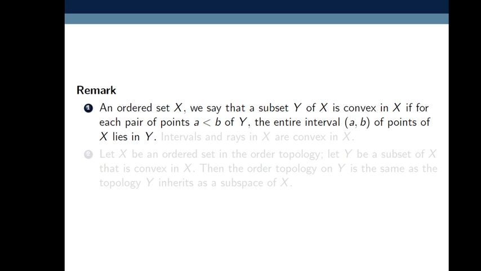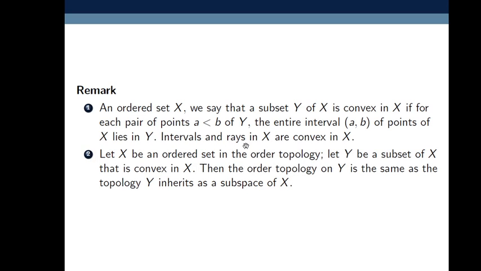Next remark. An ordered set X. We say that a subset Y of X is convex in X if for each pair of points A less than B of Y, where this less than is an order relation, then the entire open interval A comma B of points of X lies in Y. Intervals and rays in X are convex in X.